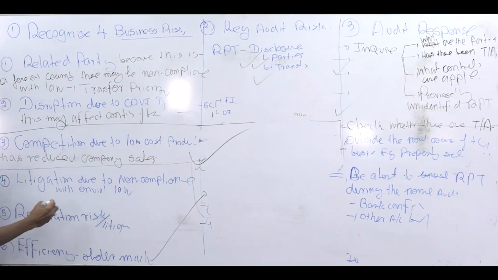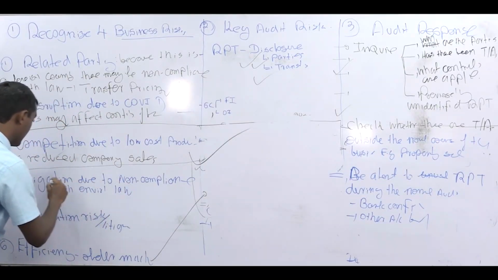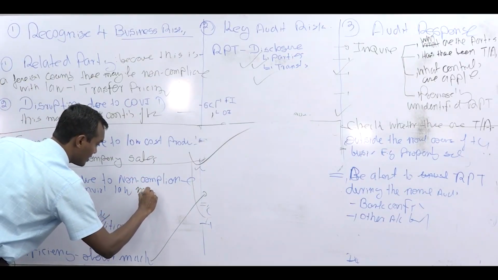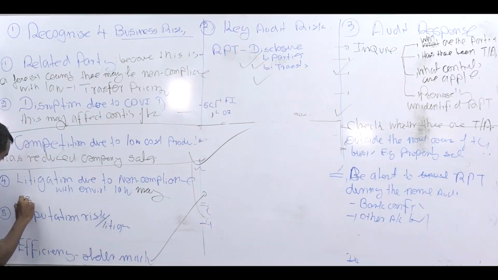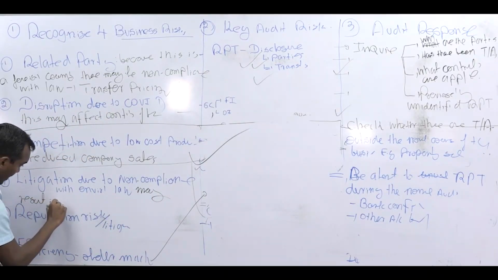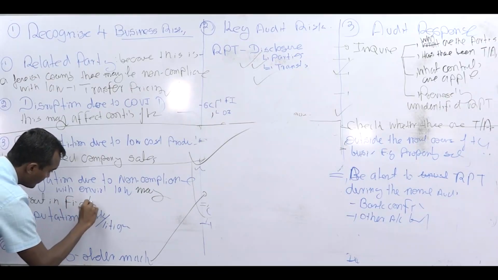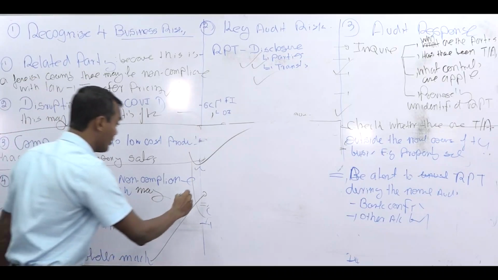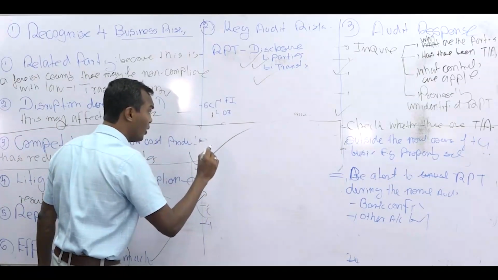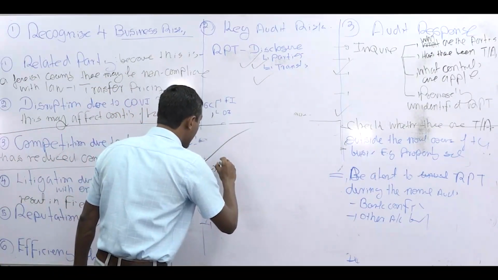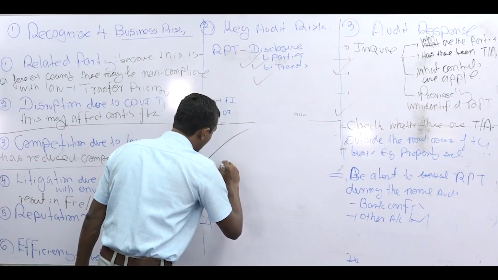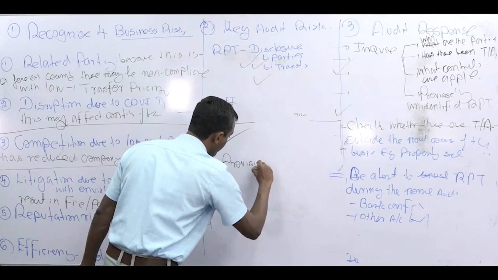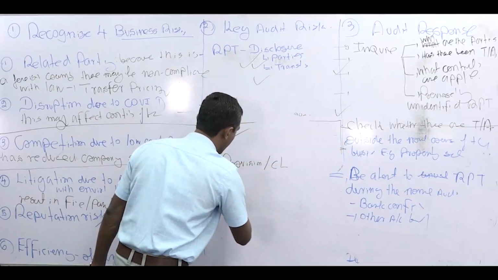Why? Right? So if you want to explain this, litigation due to non-compliance with environmental law may result in, as a business risk, fine or penalties. So that's it. No, as audit risk, what is important here, right? This may result in, I explained to you, provision or contingent liabilities. Provision or contingent liabilities, right?